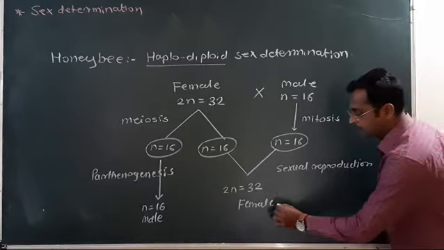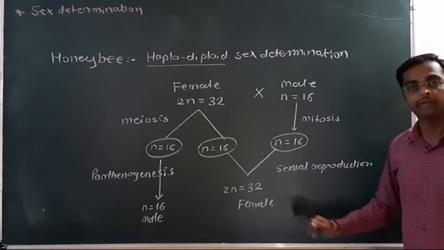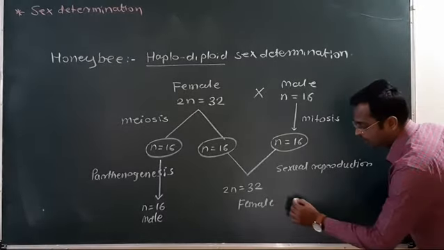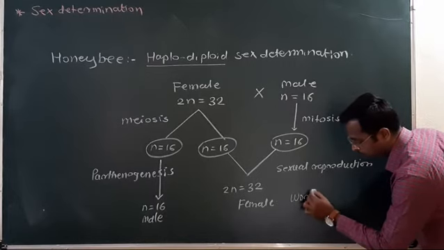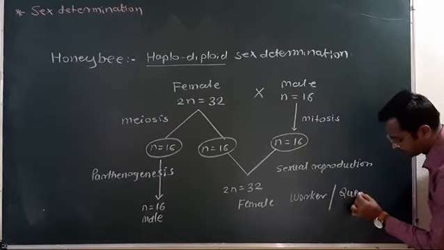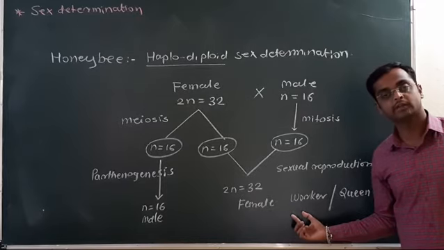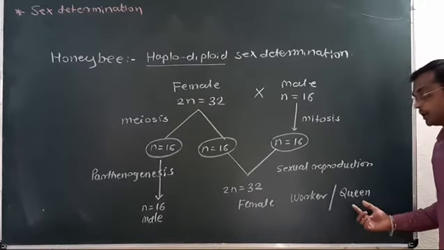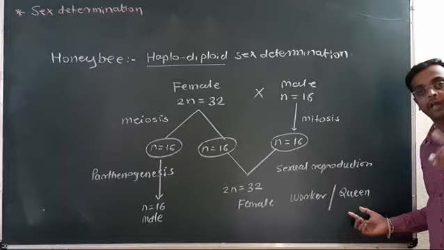Now, the females are of two types: worker and queen. Both are females, but the workers are sterile females, and the queen is the only fertile female.